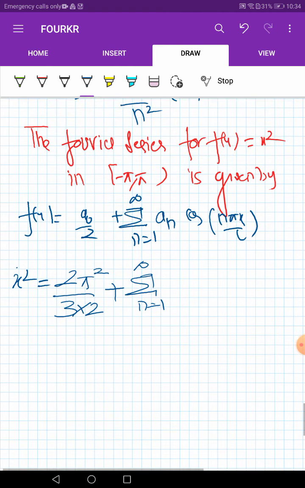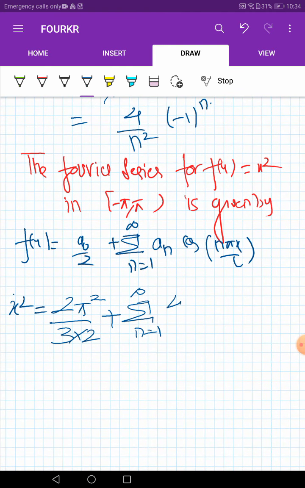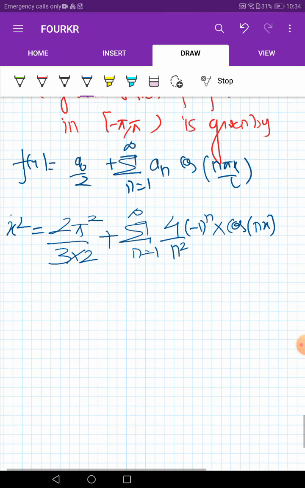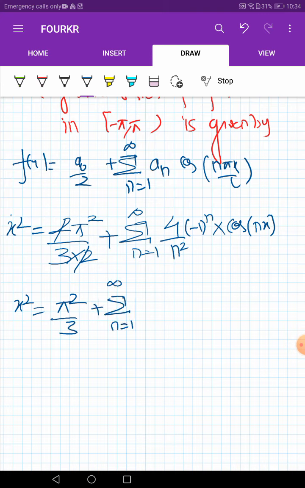What is the value of an? So an is 4 by n square minus 1 power n, and it is cos, so l is pi, so pi will get cancelled, we will get cos nx. Okay, so further solving this equation, we are having x square is equal to, 2 will get cancelled, we are having pi square by 3 plus summation n is equal to 1 to infinity 4 by n square minus 1 power n cos nx. Okay, so yeah, this is the thing.